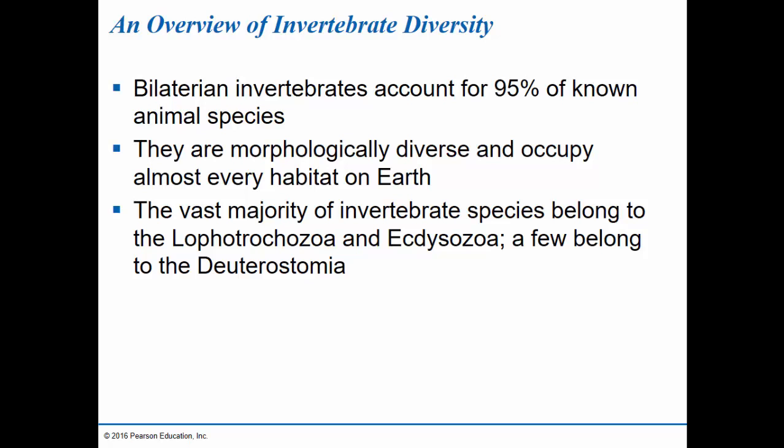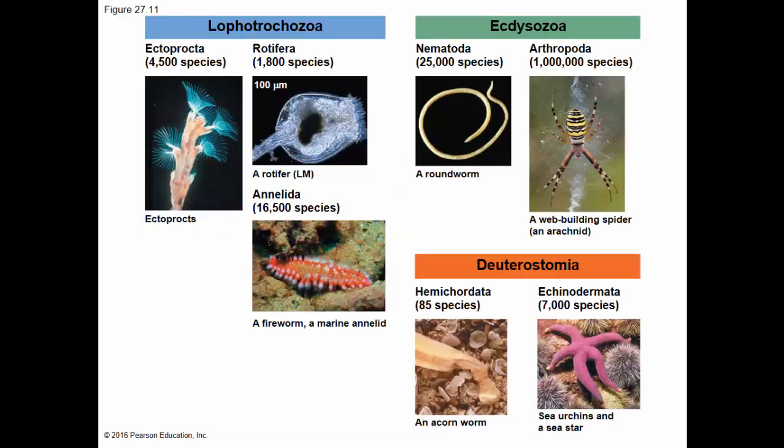A few invertebrates belong to the Deuterostomes, but Deuterostomes is also the clade that includes the chordates, okay, which includes the vertebrates. Here's a picture with some of the interesting diversity in these groups. We have the Lophotrochozoa, which includes quite a few phyla. Some of the examples here of the phyla are Ectoprocta, that's a sessile group of animals, Rotifera, which are microscopic aquatic organisms, and annelids, which are segmented worms. Okay, they're both marine and terrestrial.